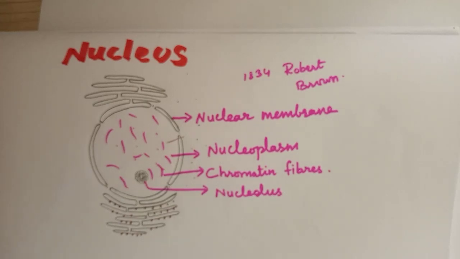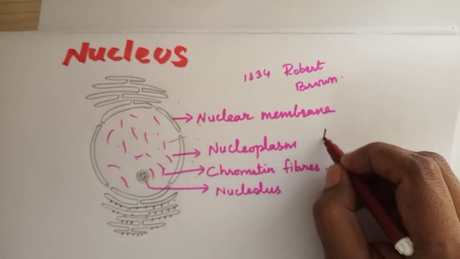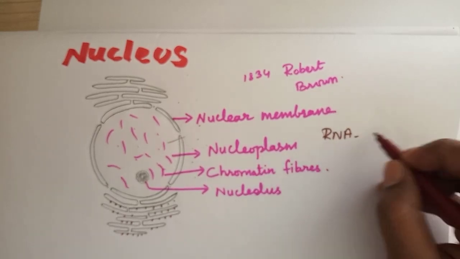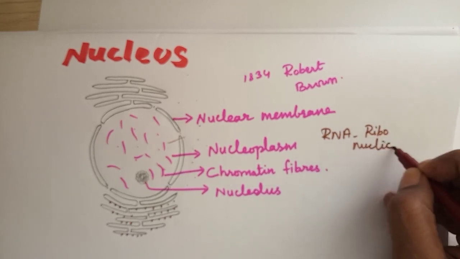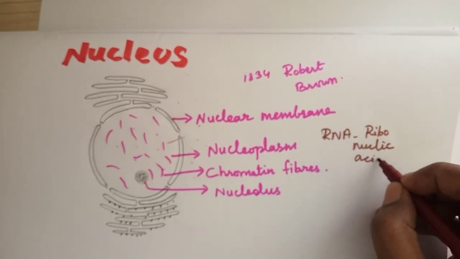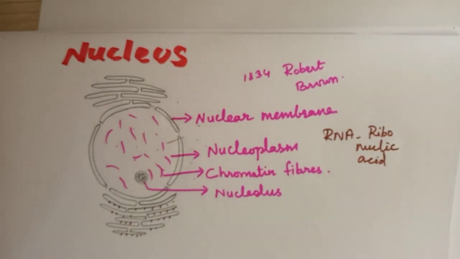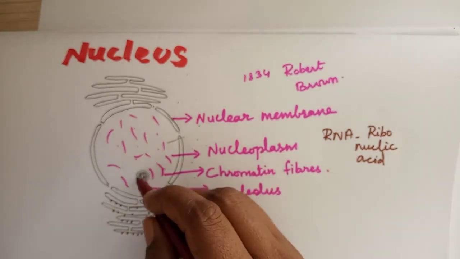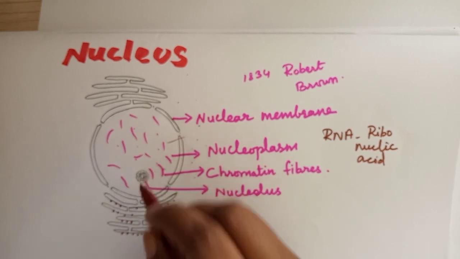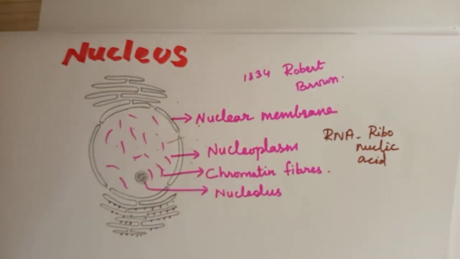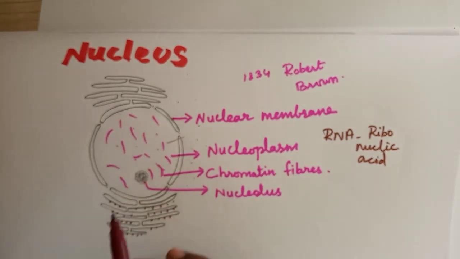It is rich in RNA. What is meant by RNA? Ribonucleic acid. Yes or no? Ribonucleic acid and proteins. So it contains RNA and proteins. Okay, it is a site of ribosome formation.